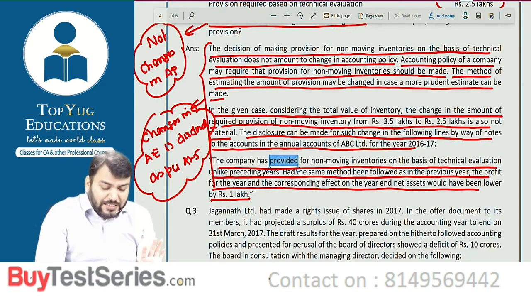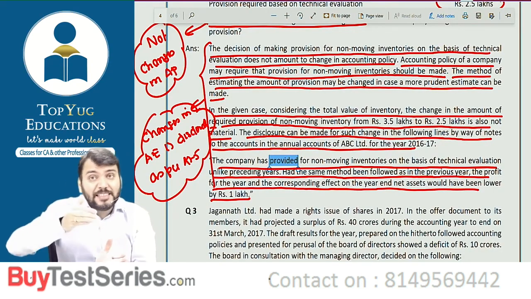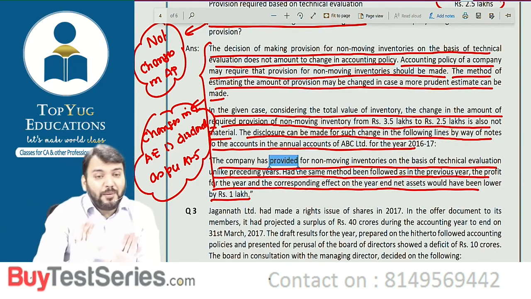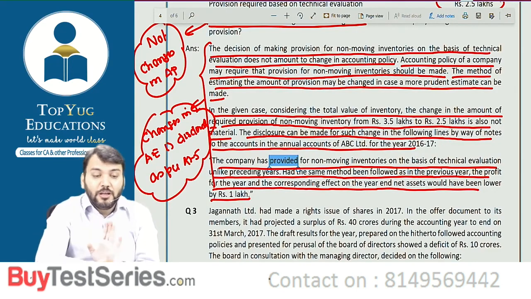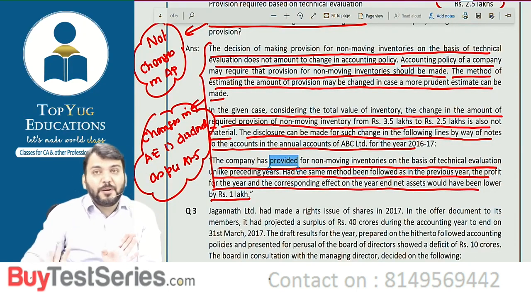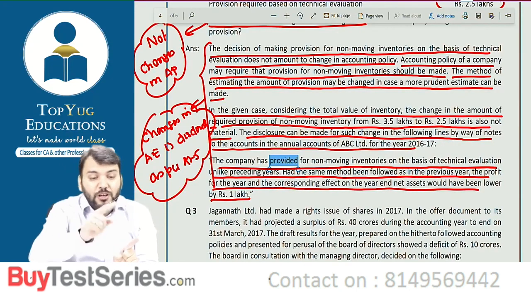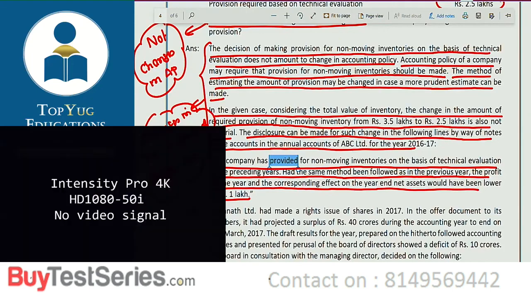Correct now? So I think this type of question should not be asked, because this has a relevance of AS 5 also. The relevance of AS 5 has come in here. But I am not taking a risk, because in the institute book this type of question has been given, so I also incorporated this question here. But now have you understood? Any change in accounting estimate will not be a change in accounting policy. Correct? Are you getting what I am saying? Understood this point?